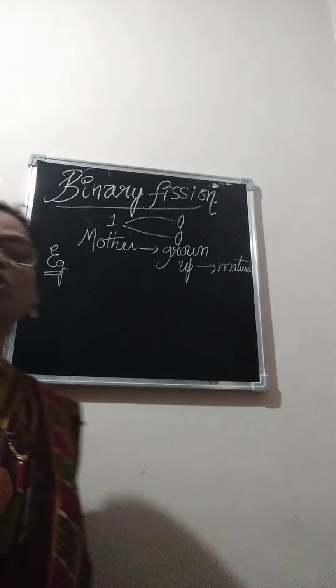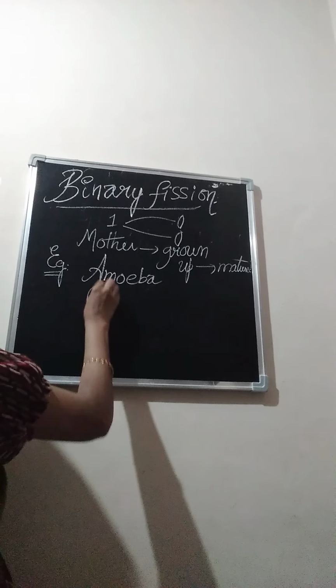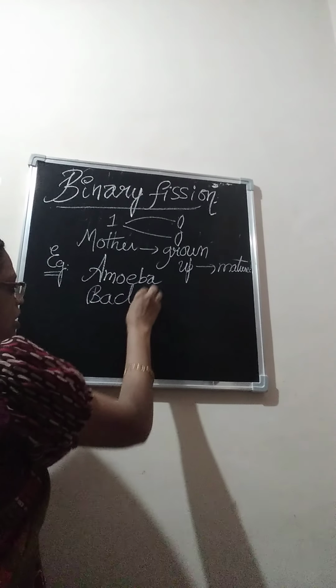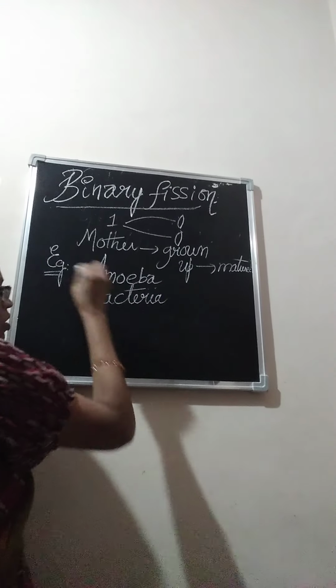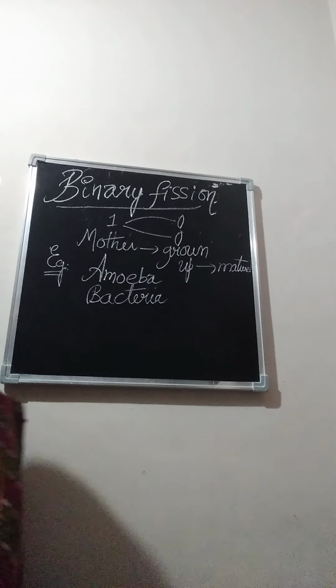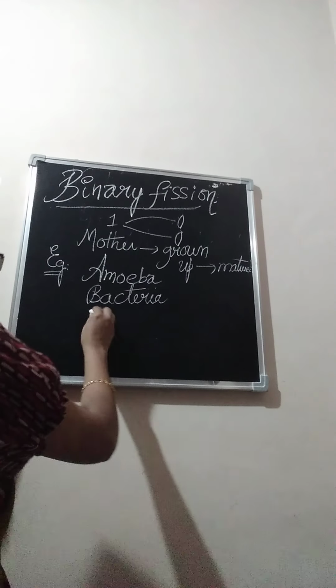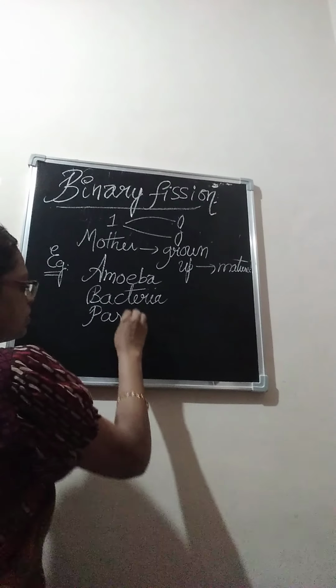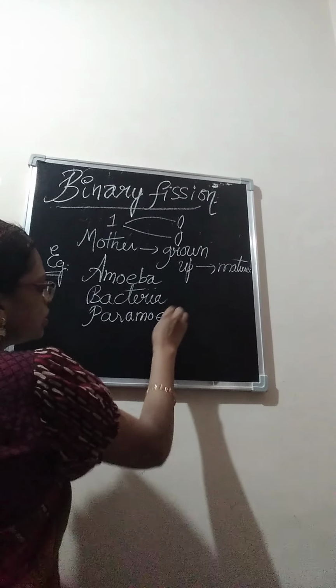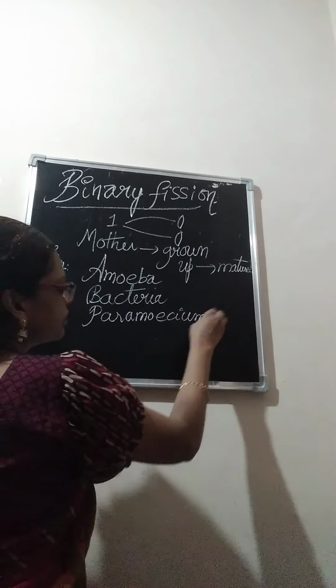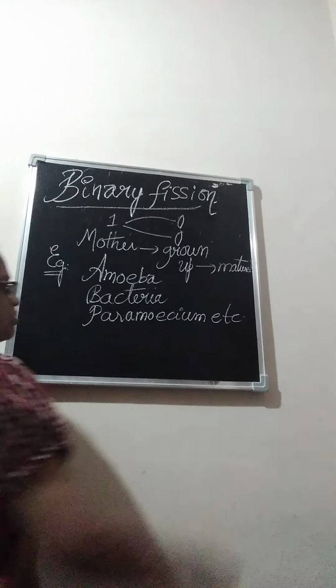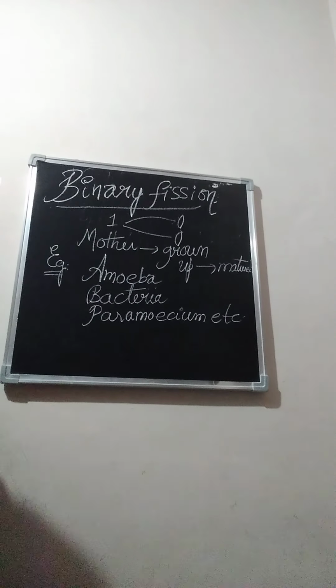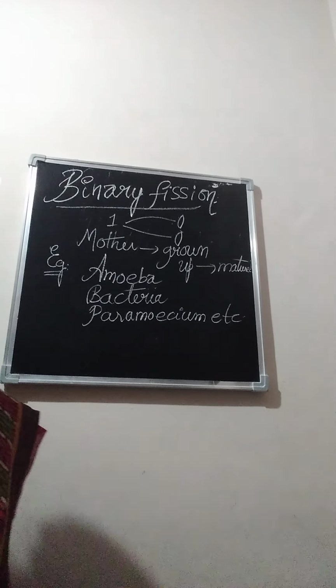Almost all unicellular organisms, and even certain bacteria also show this asexual mode of reproduction called binary fission. So amoeba, bacteria, paramecium, euglena, etc. In all these organisms we observe the process of binary fission.